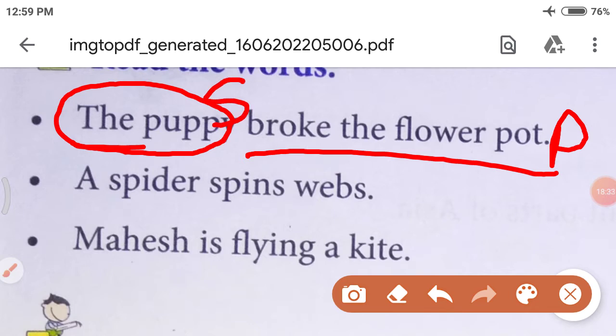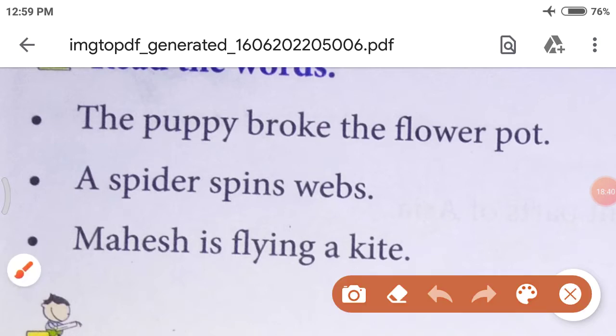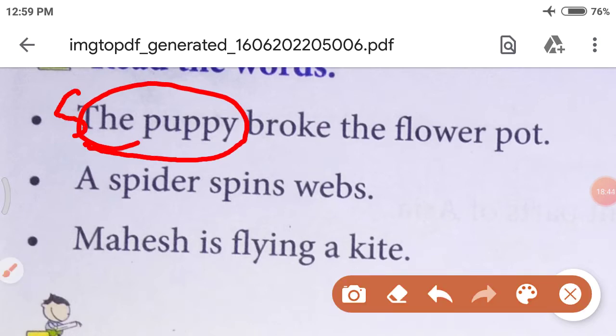Okay? Let's do it again. In the first sentence, what is the subject? The puppy. Right, it is the subject. Now, a sentence which gives information about the subject is called predicate.